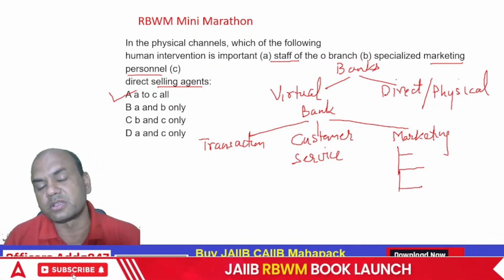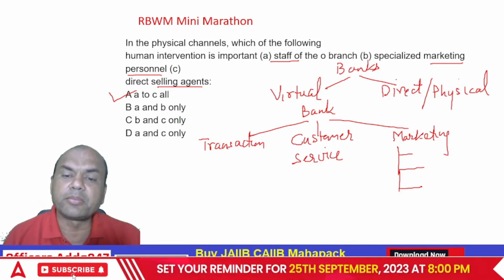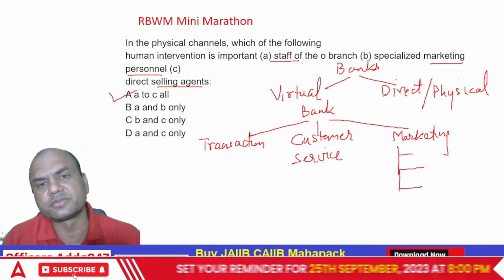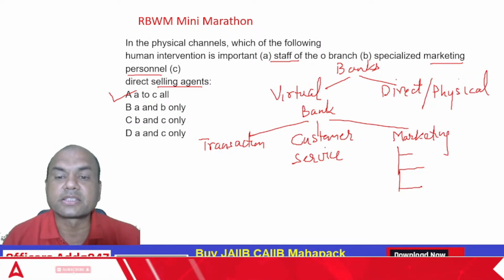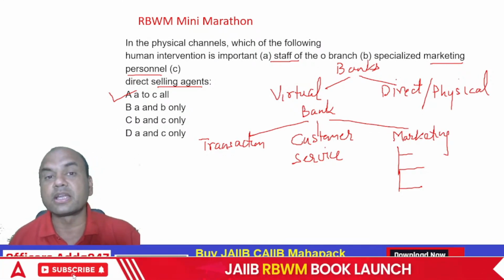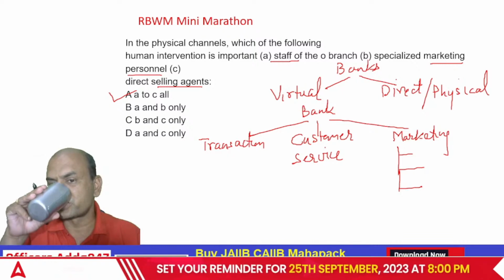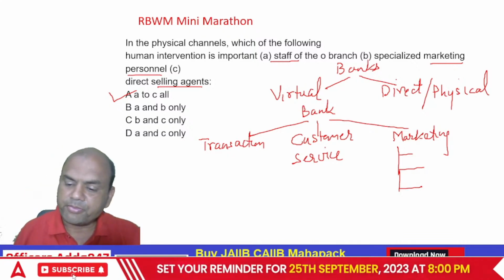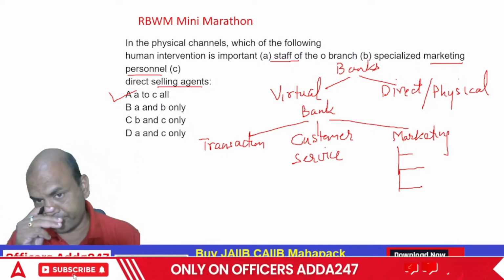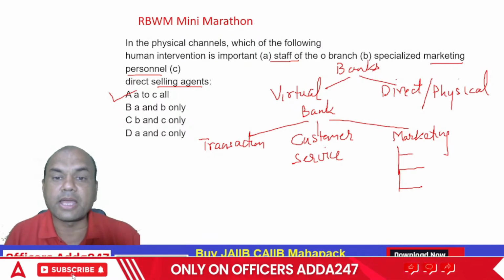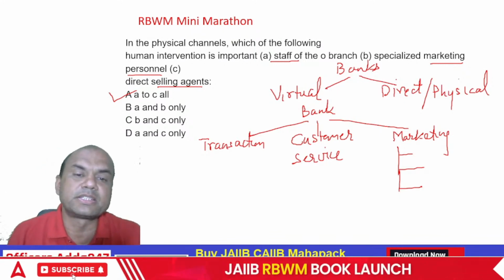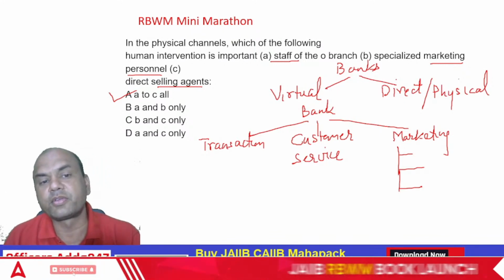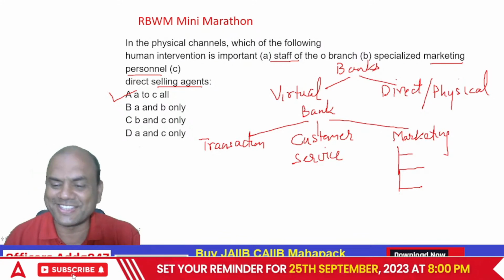A to C all. Remember, in any bank there are only three types of employees. One is transaction processing employee, meaning just now I told you clearing, transfer, everything. Second is customer service employees who service the customers, and third one is marketing. Okay, clear? Everyone okay with this? Should we go ahead? Type yes in the comment section, everyone. I'll wait over here. Everyone, yes. Okay, move on.